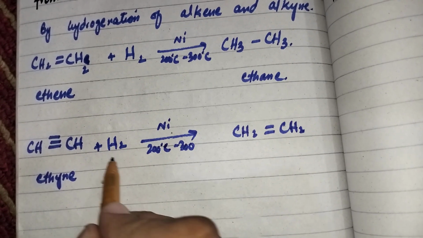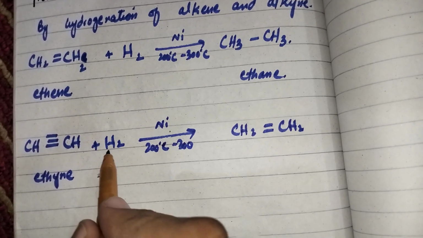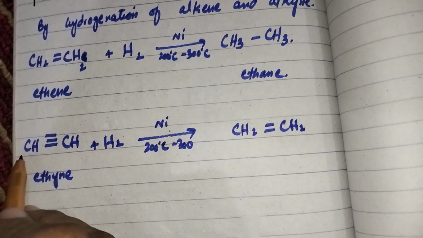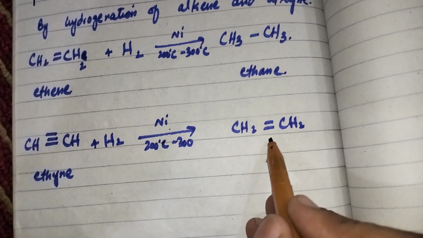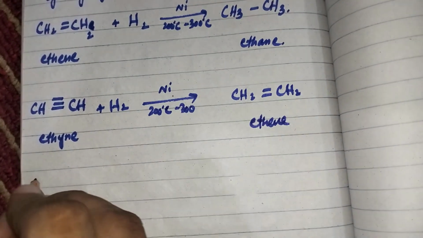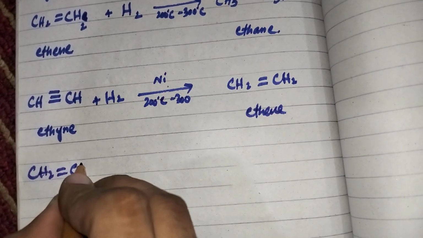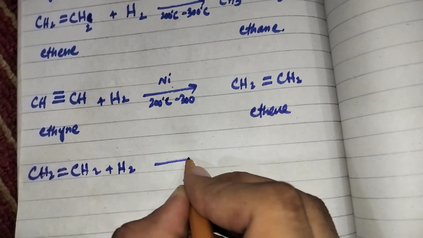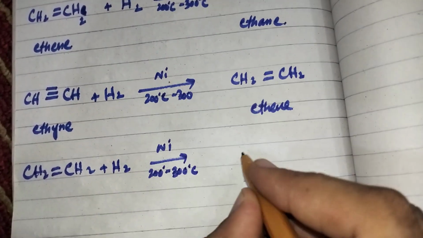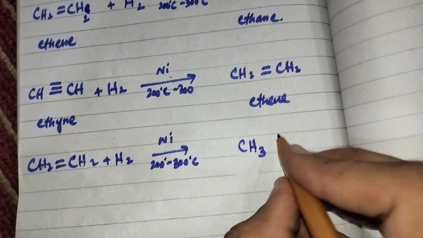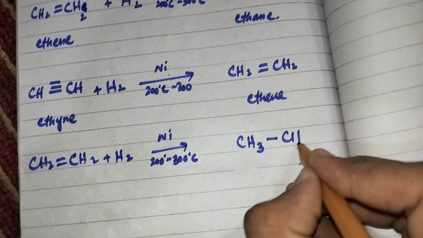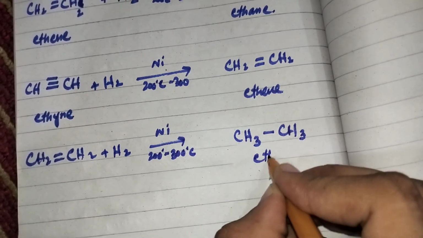This is hydrogen gas having two hydrogen atoms. So one hydrogen attaches to this carbon and one hydrogen atom attaches to this carbon. So this carbon will now have two hydrogens and this carbon will now have two hydrogens. Now ethene is again reacted with a hydrogen gas molecule in the presence of nickel at 200 to 300 degrees centigrade temperature, and the double bond is converted into a single bond, and one hydrogen again attaches to this carbon, one hydrogen again attaches to this carbon. Now it is CH3 single bond CH3, it is ethane.